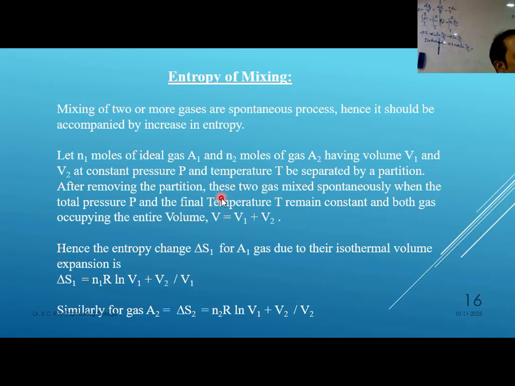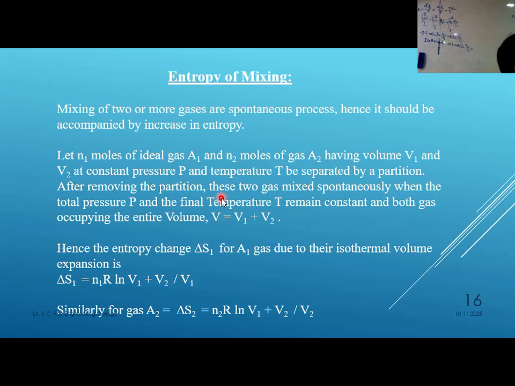Now the question is, how can I replace V by n? V1 by V1 plus V2 is obviously equal to n1 by n1 plus n2, because n is proportional to V, other parameters remaining constant. Suppose temperature and pressure are constant, then number of mole and volume will be proportional. How?